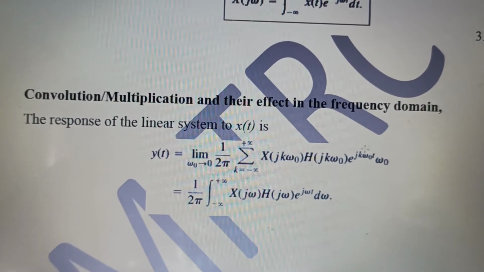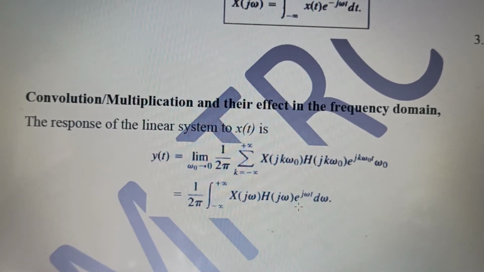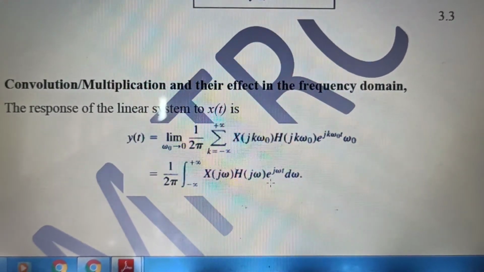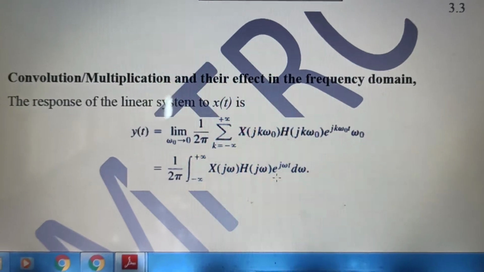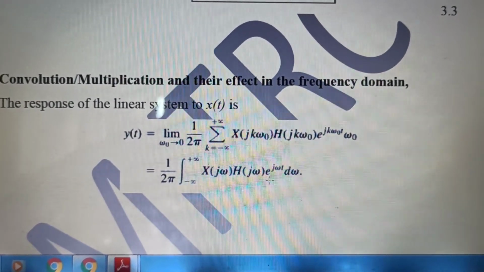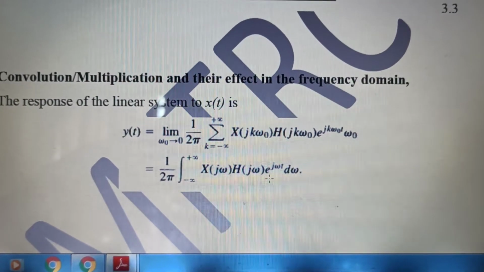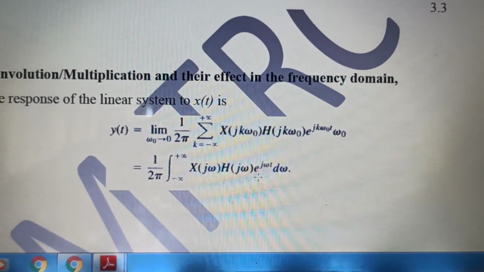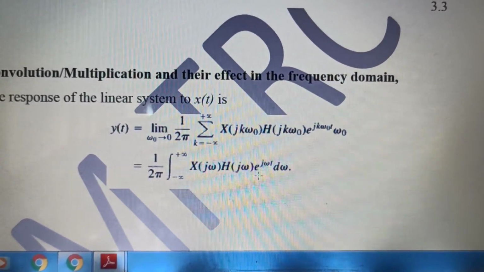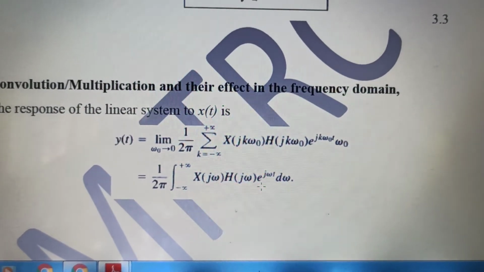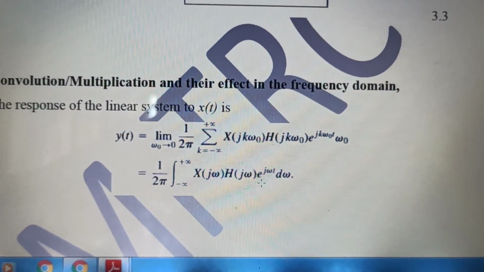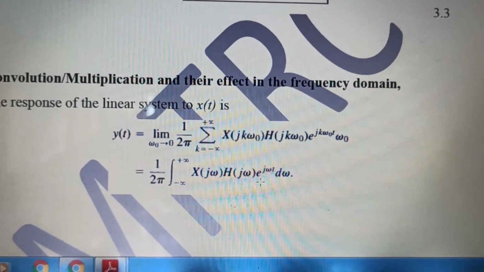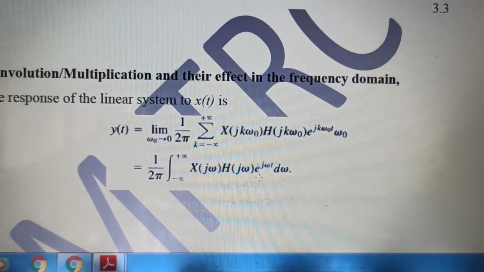So it will give you continuous, X of j omega, H of j omega. Are you getting what I am telling you? As omega naught is tending to 0, obviously 1 upon 2 pi will be there. We are assuming that it will be summable. Let's see what it will give. The summation limit will be from k equals minus infinity to infinity. I think I am quite clear in this regard. X of j k omega naught, H of j k omega naught, and e to the power j k omega naught t.